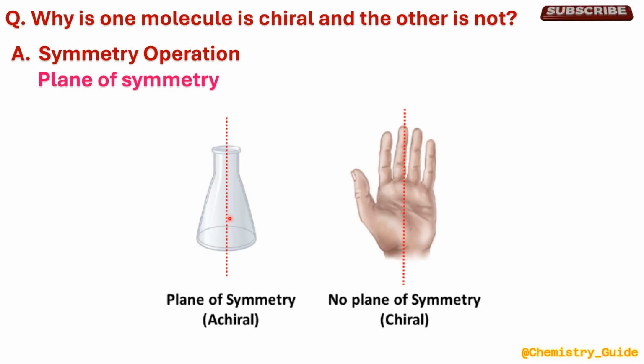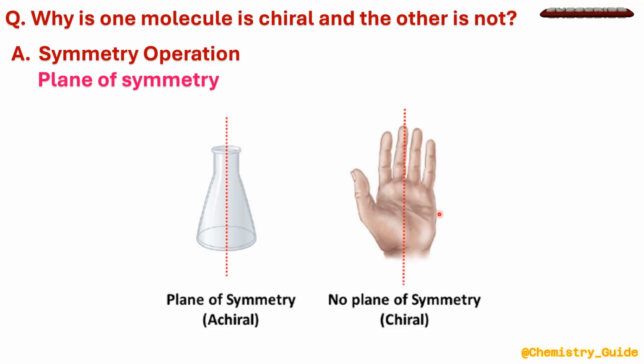Again, consider the example of the flat bottom flask and the hand. In the flat bottom flask, we can pass an imaginary plane of symmetry dividing the flask into two equal halves. So it is said to be achiral. So when an imaginary plane of symmetry divides a given compound into two equal halves, it is known to be achiral in nature.